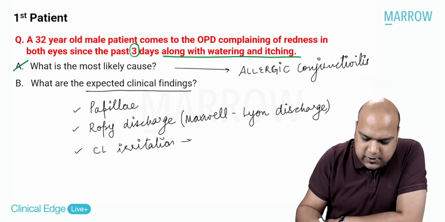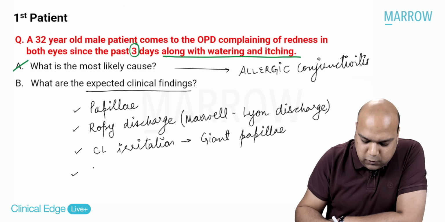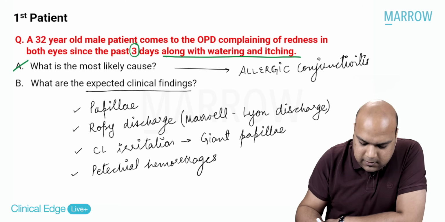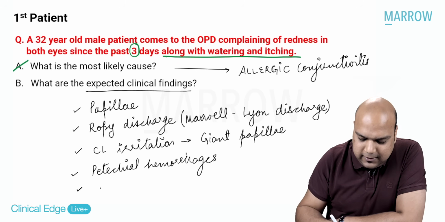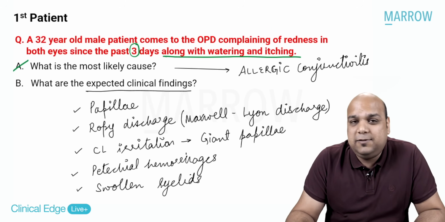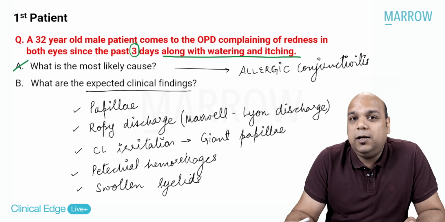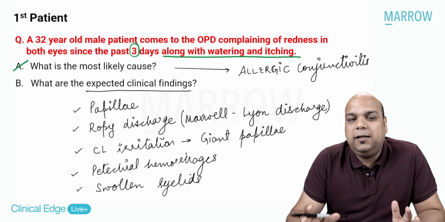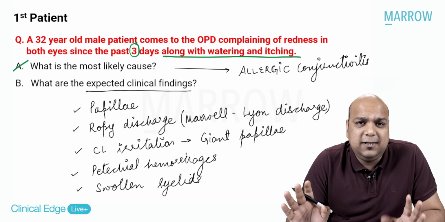Then if it is a case of contact lens irritation, let's say the patient has not been using contact lenses properly, then you will see giant papillae. That will indicate giant papillary conjunctivitis. The patient, due to constant itching, will have petechial hemorrhages. If it is long standing allergy, then there may even be swollen eyelids. Or if it is an insect bite or if it is something like that which has caused allergy, then there will be some kind of swollen eyelids. So all this together will help us in reaching our diagnosis of allergic conjunctivitis.